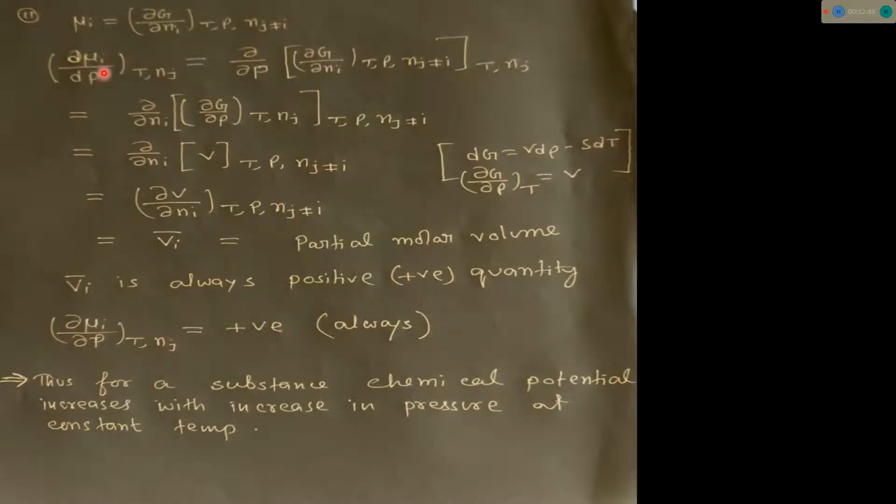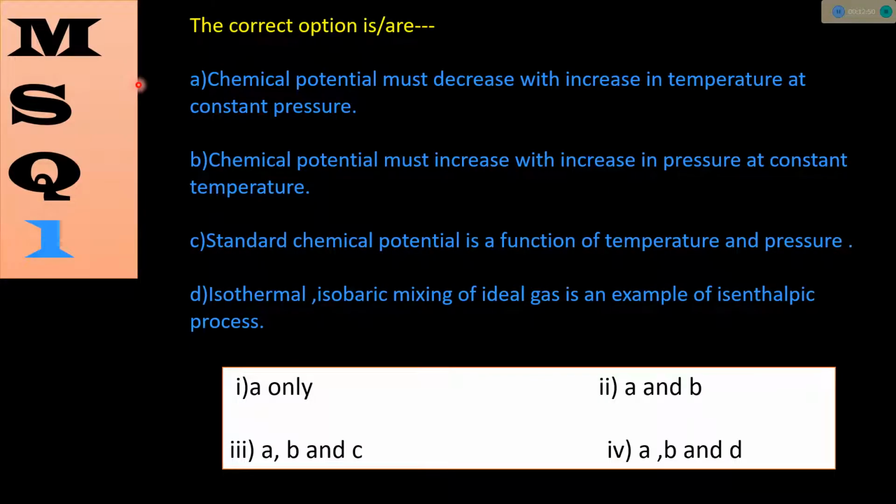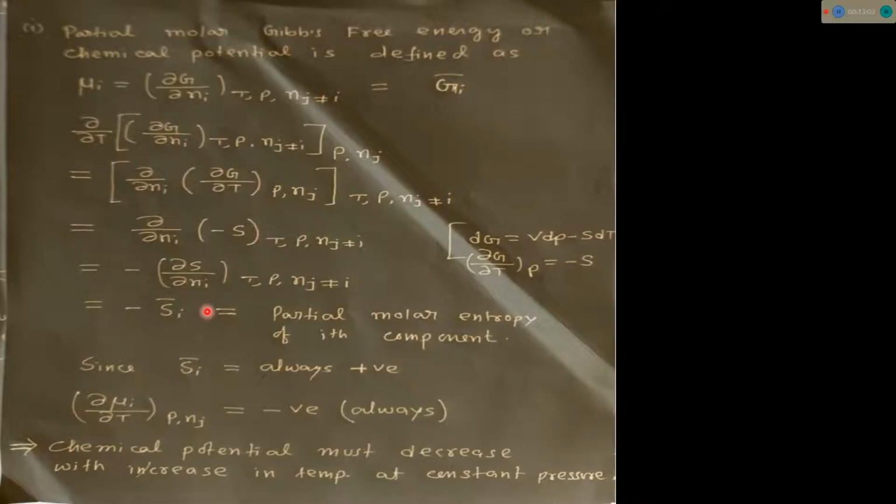Now the same thing, see the second statement: chemical potential must increase with increase in pressure. Now we have to see the change in chemical potential with respect to pressure. In the previous case we just discussed the change in chemical potential with respect to temperature.